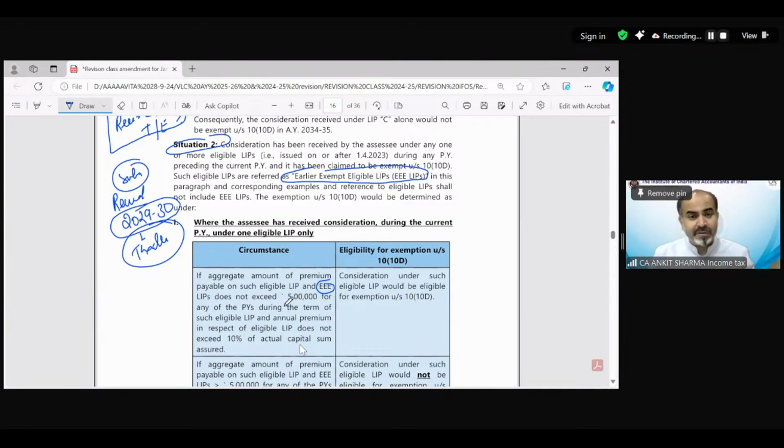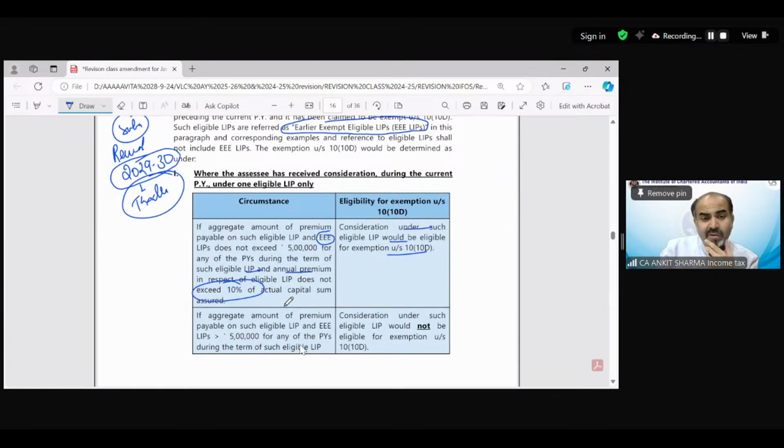So if the aggregate amount of premium payable on such eligible LIP and earlier exempt eligible LIPs does not exceed 5 lakh for any of the previous years during the term of such eligible LIPs, and the annual premium does not exceed 10%, consideration under such eligible LIP would be eligible for exemption if that is not exceeding 5 lakh in aggregate.